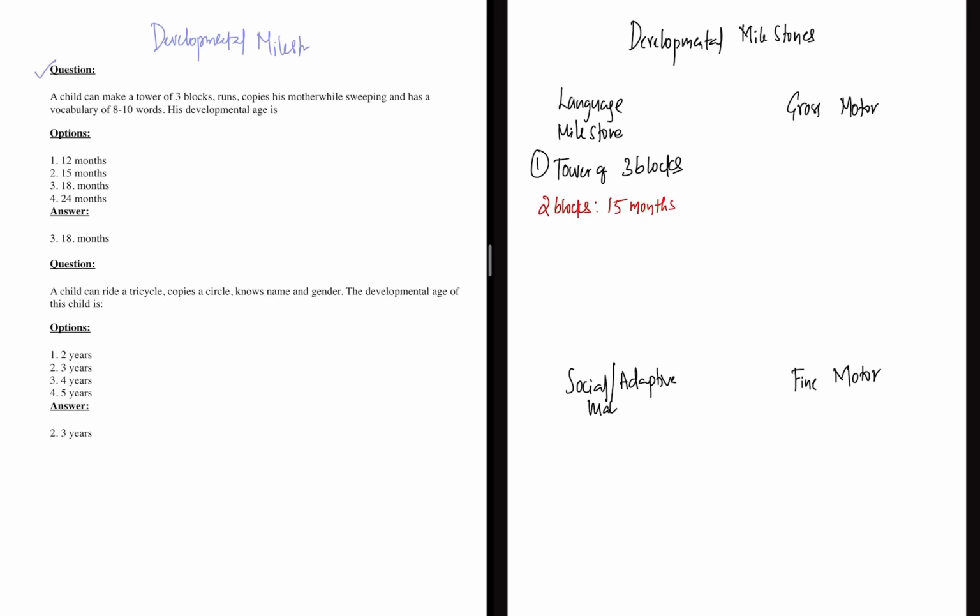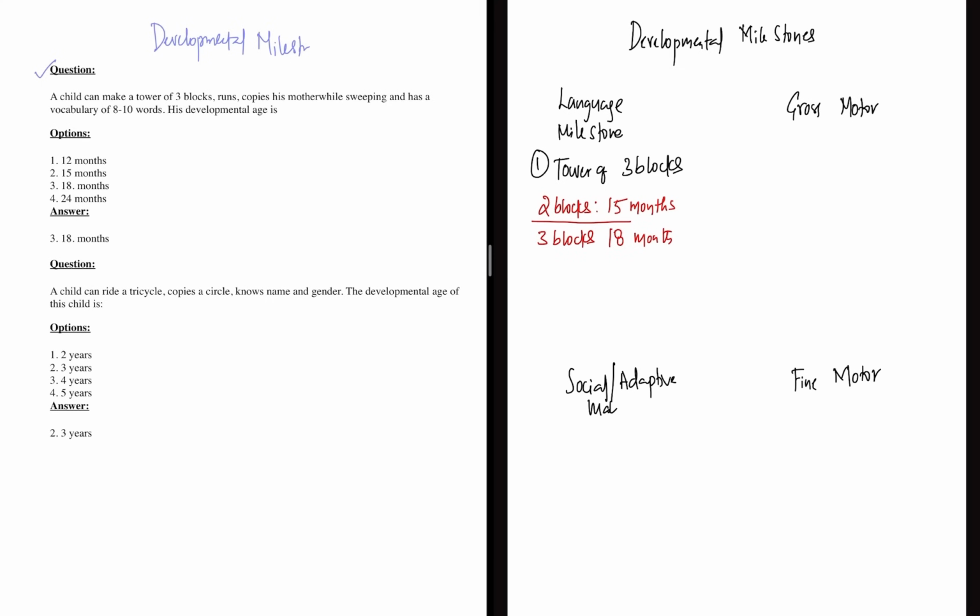This is followed by 3 blocks at 18 months; a child can build a tower of 3 blocks at 18 months.